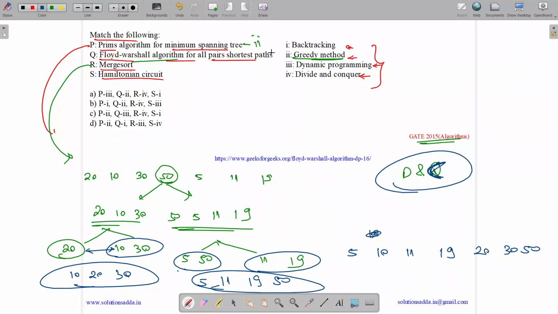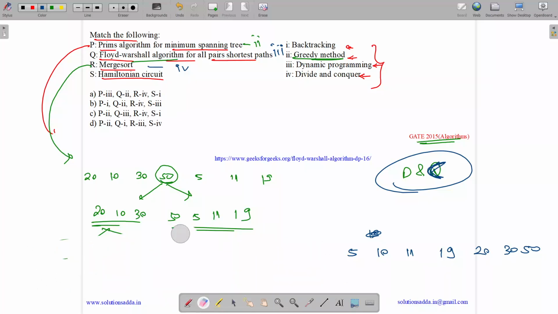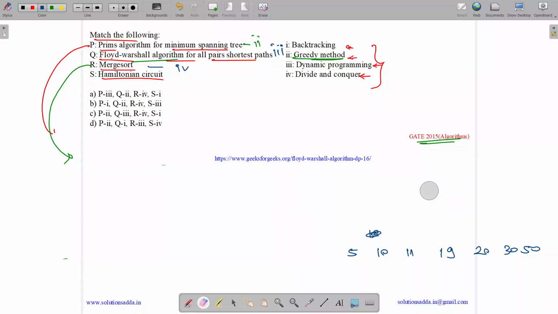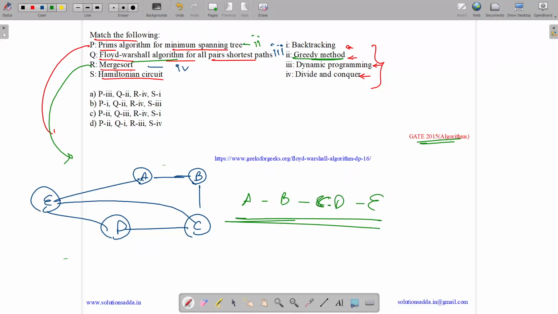So Floyd Warshall was DP, and merge sort is divide and conquer. Let us see Hamiltonian circuit. So what is a Hamiltonian circuit? We have been given a graph. Let me first show you the graph. If we have some graph like this with C, D, E, then a Hamiltonian path is a path that traverses all the vertices exactly once. So A, B, C, D, E is a Hamiltonian path as each vertex comes exactly once.